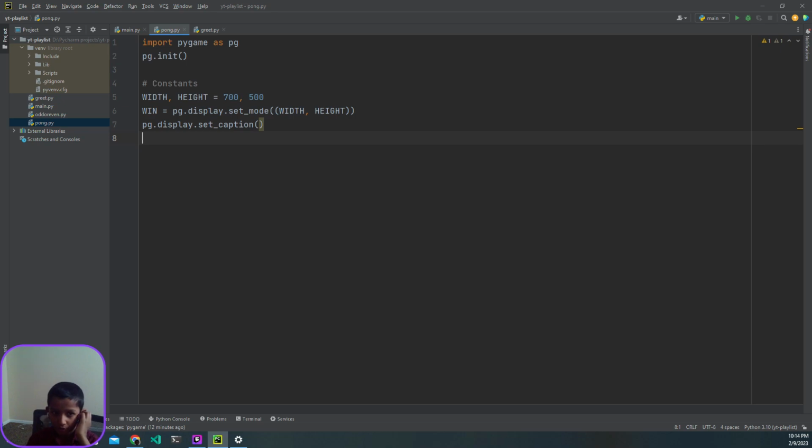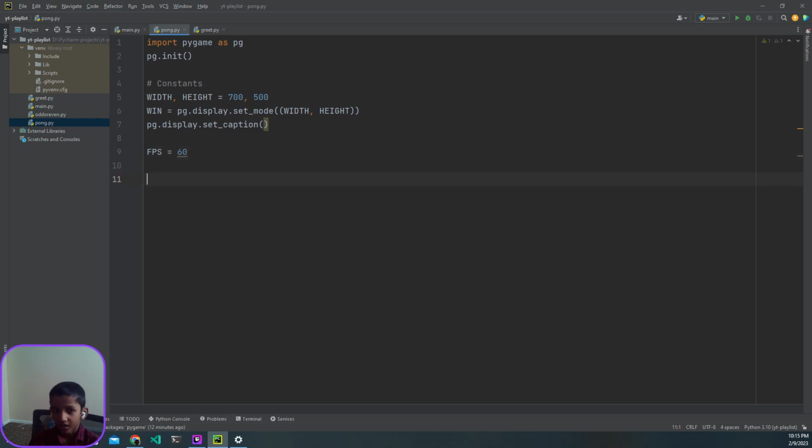After that, we want to create an FPS, the pace at which our game runs. So it's frames per second. We're going to do 60 frames per second. And then the colors we need to add are basically white and black. Type it all in caps, and both are going to equal tuples with 3 values inside of them.